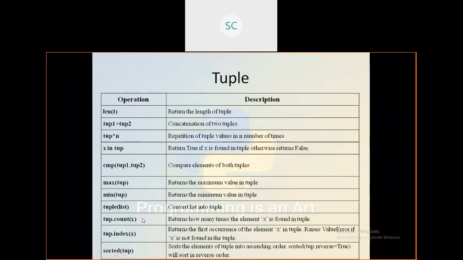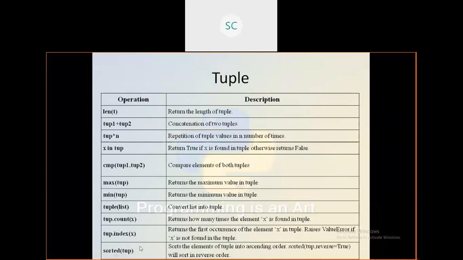But this count function will return how many times the element appeared within the tuple. Count will return one integer value. The same way, index. Index means if one element x is there, that index position where x is stored is returned. Suppose the same element appears two times, at that time the first occurrence will be returned. If that is not available, it will raise one error.